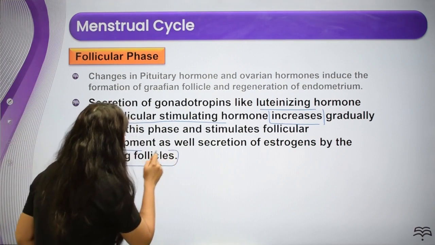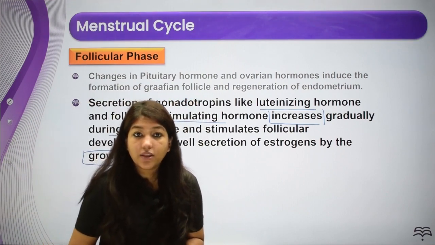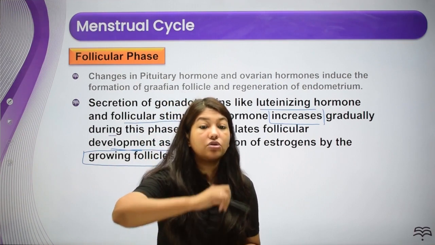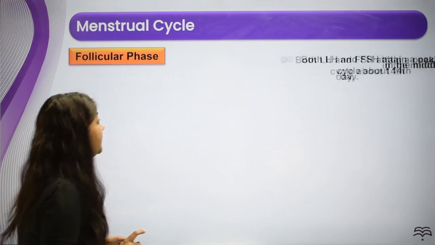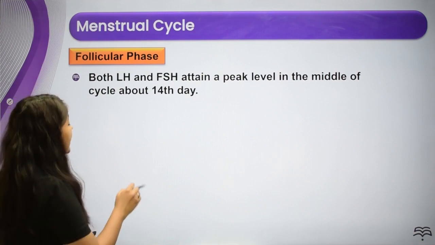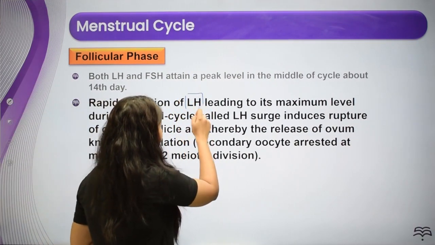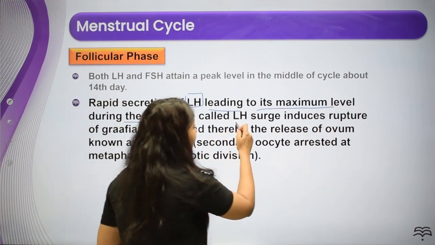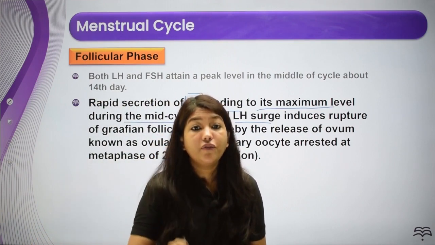the growing follicles. So everything we had seen in the chart, LH FSH increase हो रहा था, follicles का growth हो रहा था, the cells of the follicles are secreting estrogen, उसकी वजह से estrogen levels जो है वो भी increase हो रहे थे, right? Both LH and FSH attain a peak level in the middle of the cycle, about the 14th day. Rapid secretion of LH leading to its maximum level during the mid cycle is called the LH surge, and this LH surge is related to ovulation.